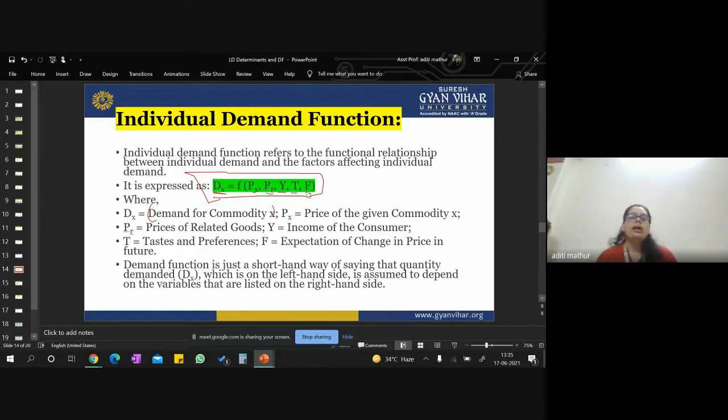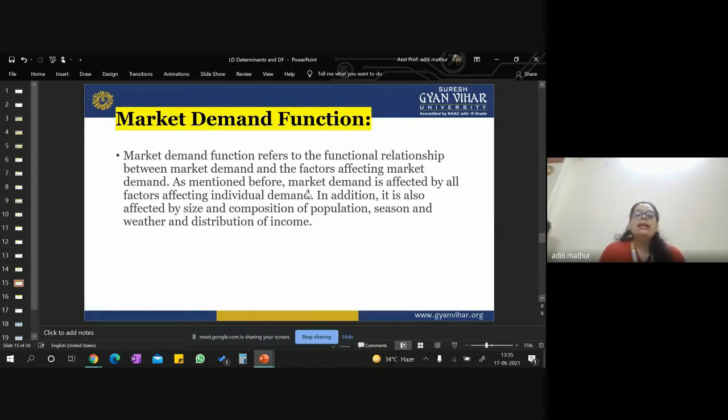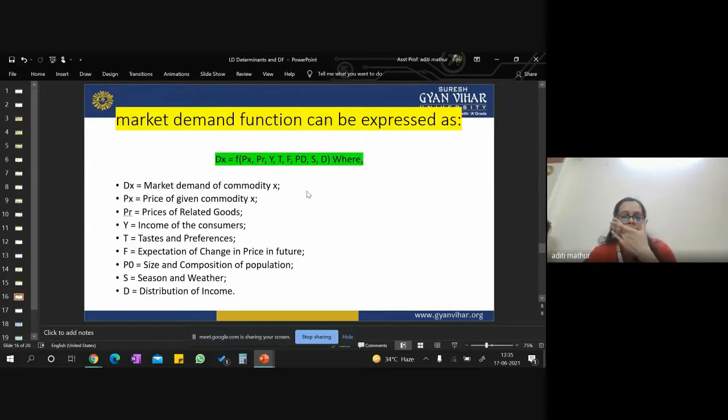So I do hope now these things are on your fingertips, because we have discussed them in detail and they are very important for you to understand. So now let's understand what is market demand function. As I have stated before, market demand function is a function which helps us to understand the functional relationship between market demand and factors affecting the market demand, right? So now, will the factors affecting the market demand be the same as we have studied for individual demand?